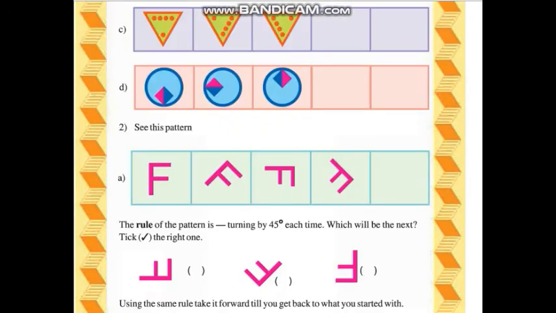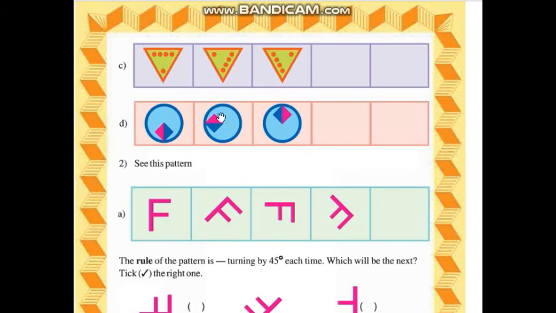Let's move on to the next page here. Question C. So children, here observe this pattern. Here see this dot. It moves top left side, then top right side, then again bottom. So first position is bottom side, then top left side, then top right. Now again where it will come? It will come bottom. Then after bottom again top left side. So let's solve this question.